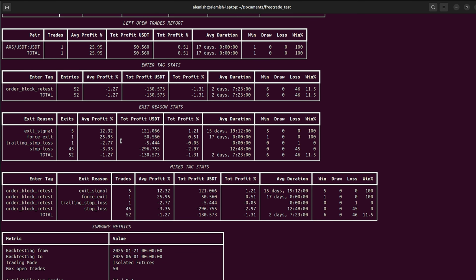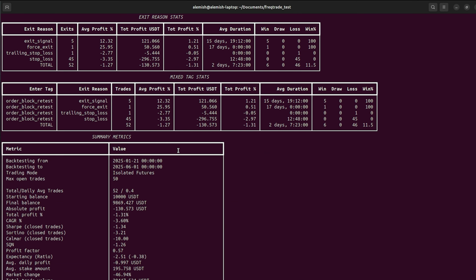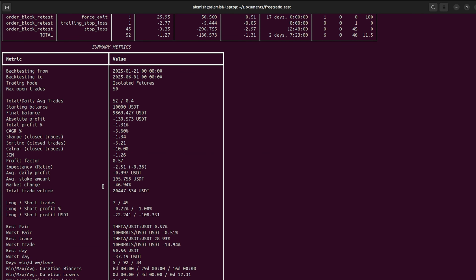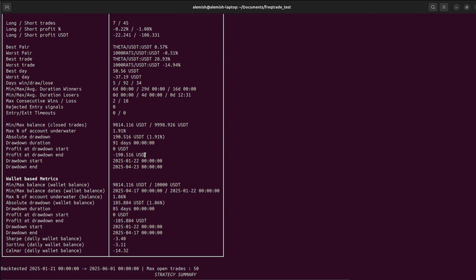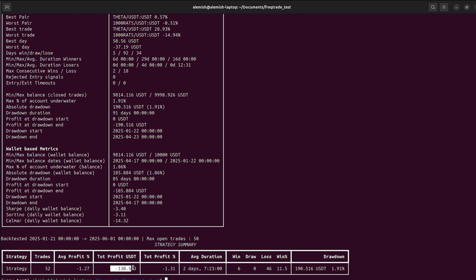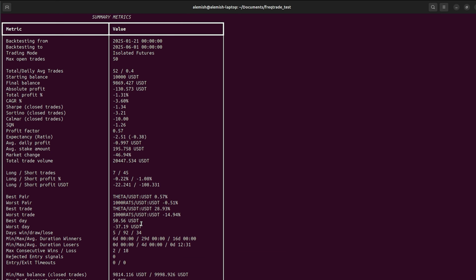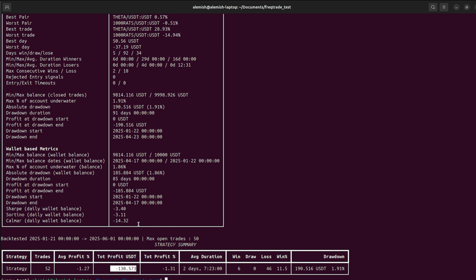So here you can see a lot of statistics, but we are mostly interested in just two. Firstly, it's Sharpe ratio. Here it is negative, which is actually quite bad, and total profit. So with initial capital of $10,000, we lost $130. So that's not a really good strategy, but it was just an example. And as I've already said, later OpenClaw agent will write all the code and do all the testing itself.